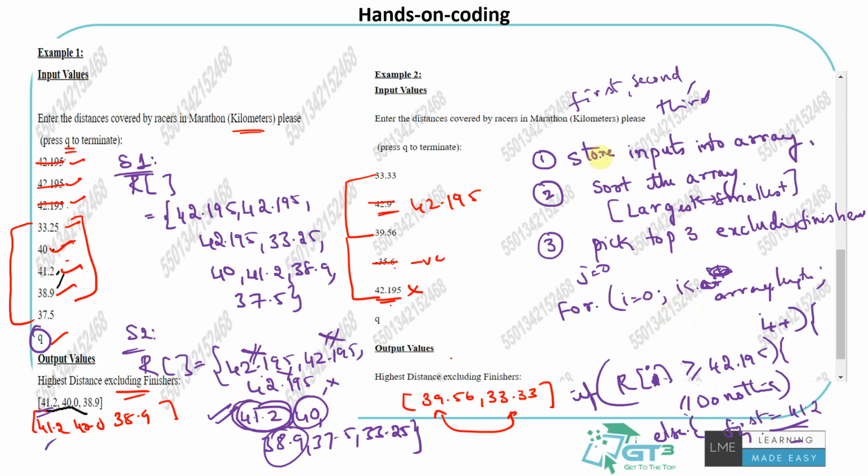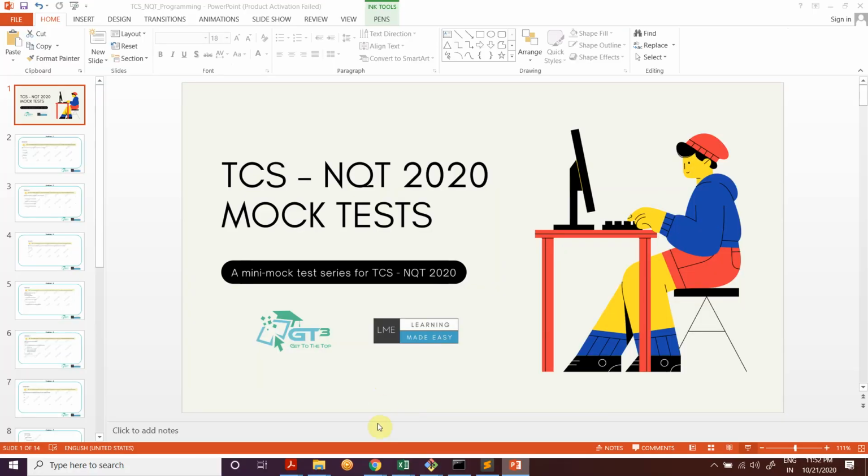The other way is what I'm going to show. We felt that's a bit more efficient and smarter way, because sorting might not always be the smartest way depending on how the data is. I'm not explaining the method here. I'll explain in the code itself directly. But you can try this way also and try on your own. This is the most common and most used way for us, because you already know storing the inputs, sorting the array, and then just picking with a simple loop. So let's get to the solution part. I'll show you the actual code that we have written.